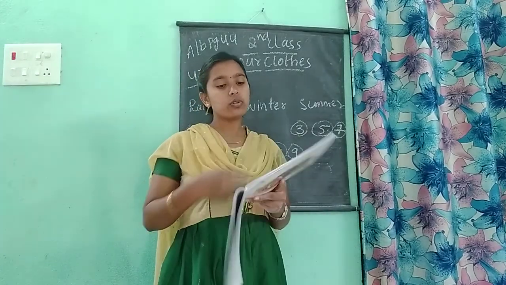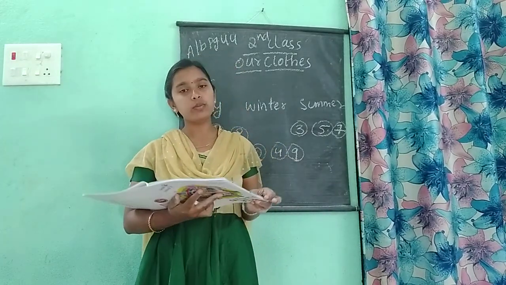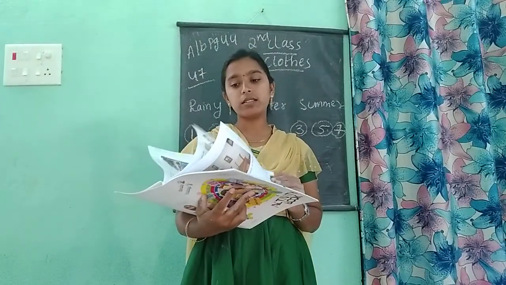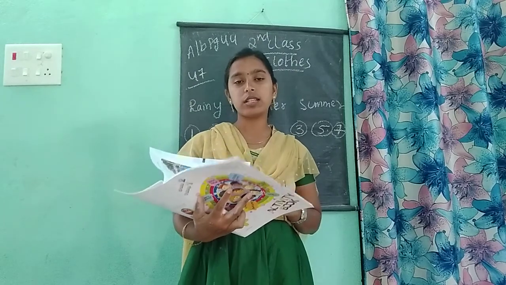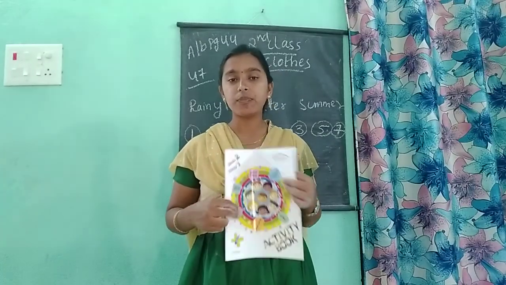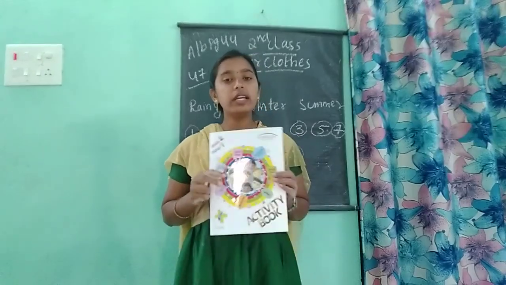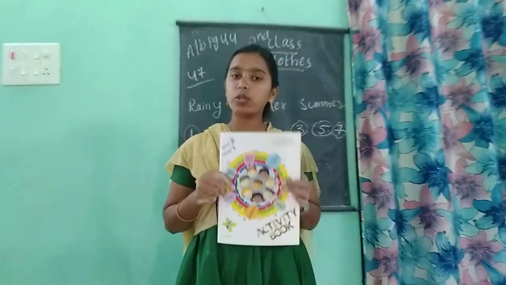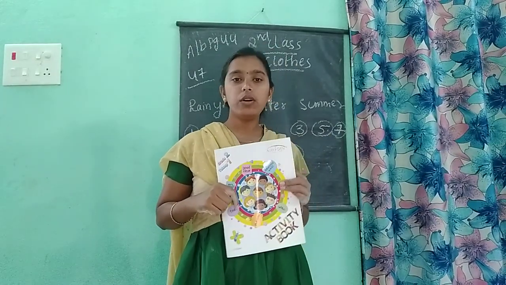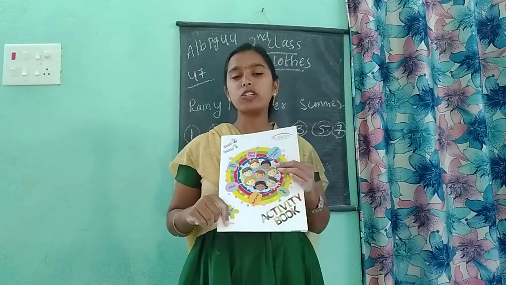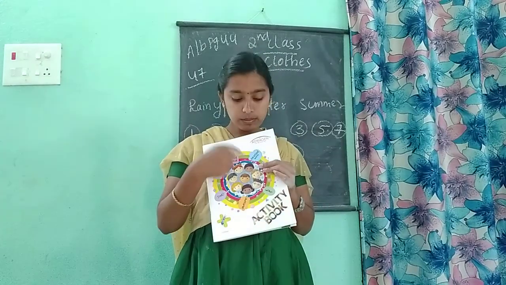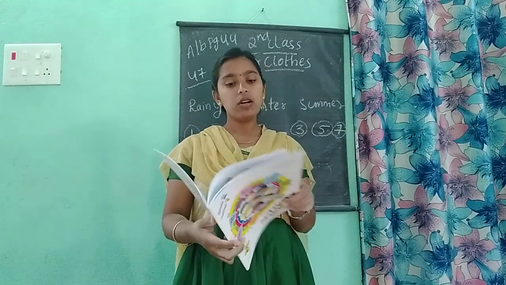Okay children. So, all of you take out your workbooks and read our clothes lesson and etiquette lesson. We completed etiquette lesson and our clothes lesson. 2 lessons we completed. So, you will be having ST in these 2 lessons. So, you have to read all the question answers, fill in the blanks from your workbook and activity book, and also you have to read course books also. Okay children. So, with the help of your parents at home, all of you read out this etiquette lesson and our clothes lesson. Okay children.